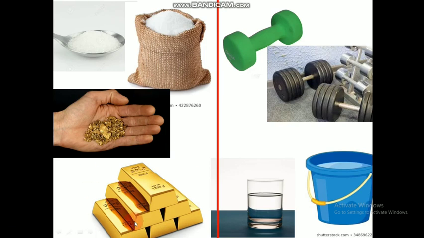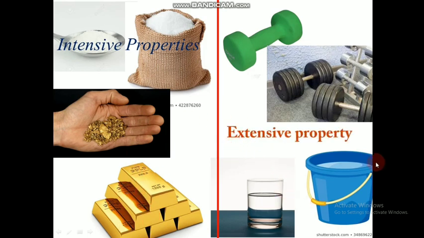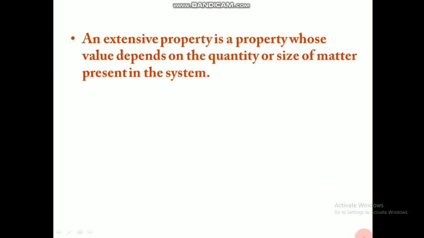So this side we have the intensive properties, which do not depend on the quantity, and this side we have the extensive properties, which depend on the quantity or amount of matter we have. So we will see what definition we have for both of these. An extensive property is a property whose value depends on the quantity or size of matter present in the system. So those types of properties are known as extensive properties.